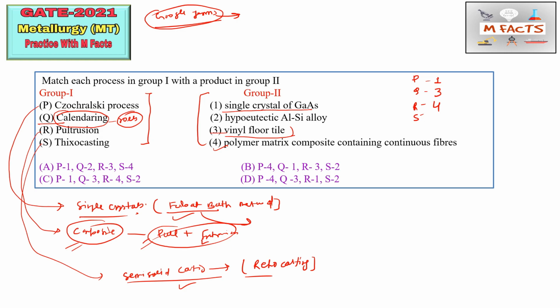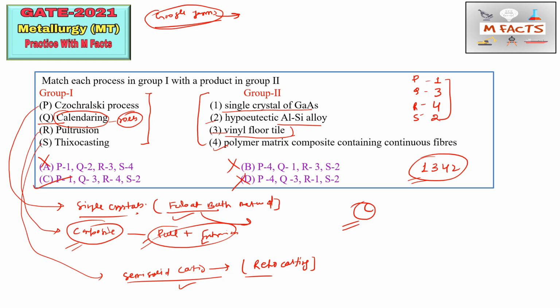So hypoeutectic aluminum silicon alloy we can match through this thixocasting. So this is 2. So now we have code 1342. So the options which is starting other than 1 we can cross. So B option is wrong, D option is wrong here. So what is A? A is 1 2 3 4, but we have 1 3 4 2. Okay, so A option is also wrong, C is correct. So C is correct answer, and hope you understood about this concept.